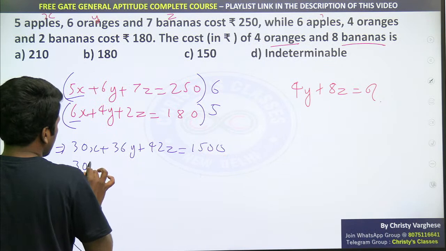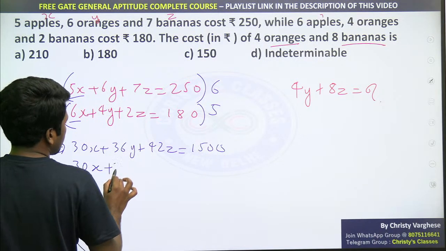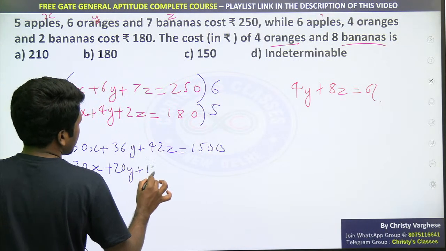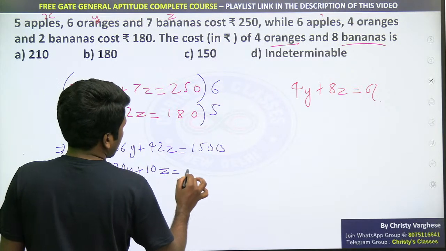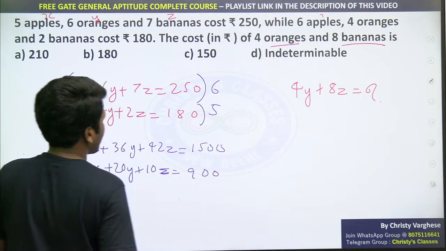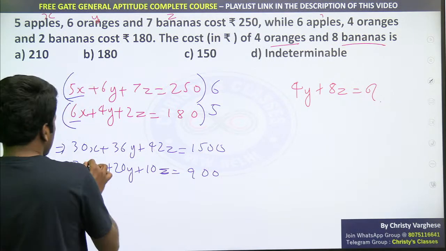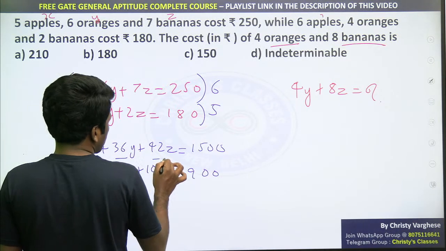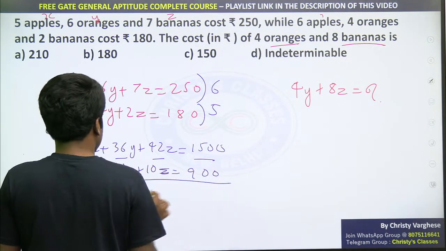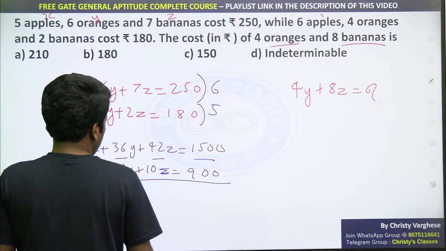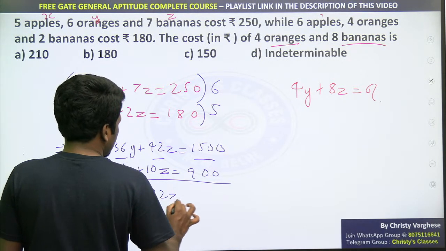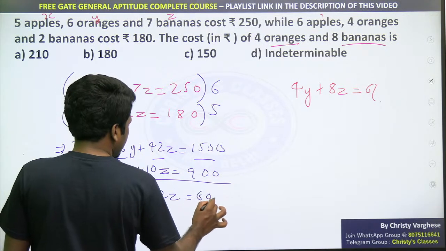Similarly, the second equation will become 30x plus 20y plus 10z is equal to 900. All of you are understanding? Now these two equations you can subtract so that you can cancel the x terms. That is 16y plus 32z is equal to 600.